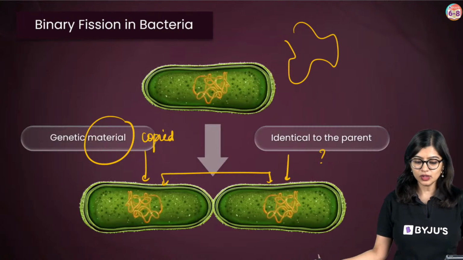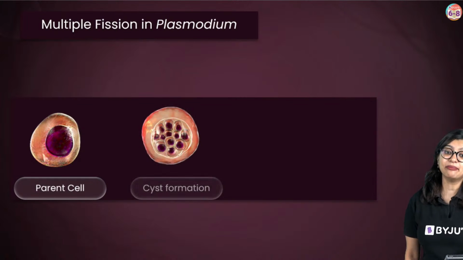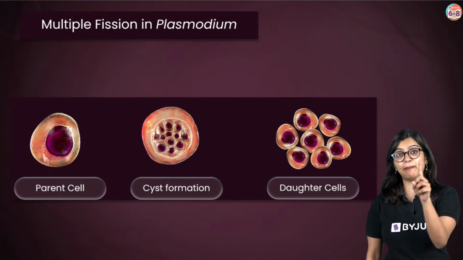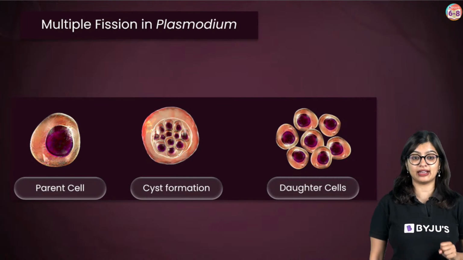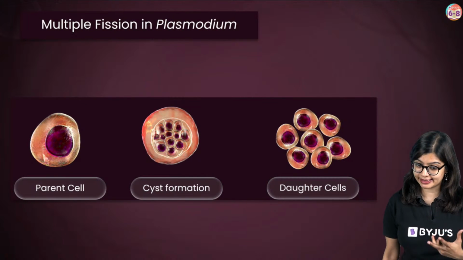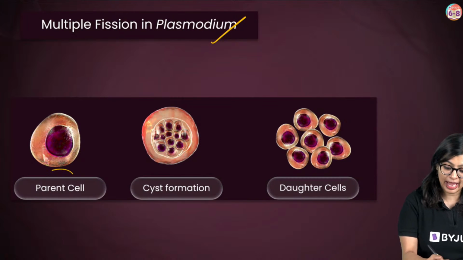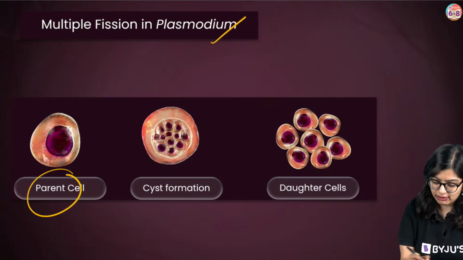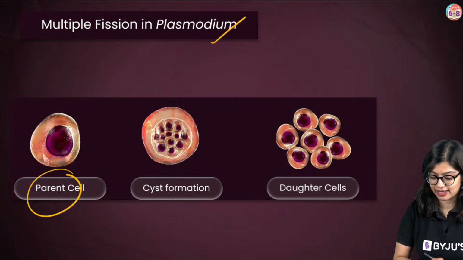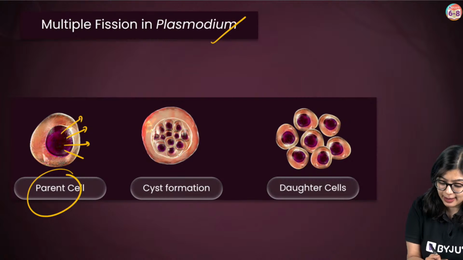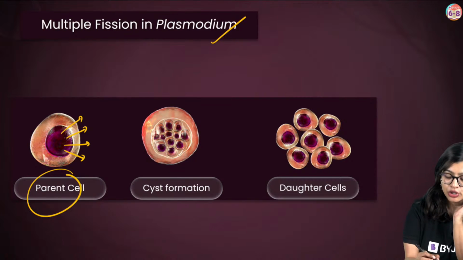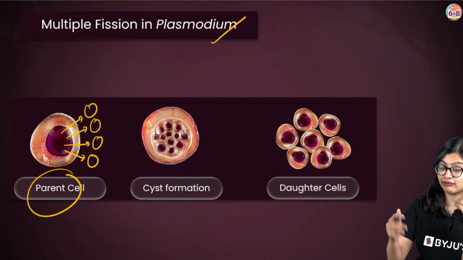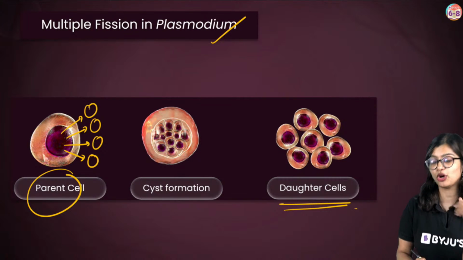Awesome. Now, in amoeba and bacteria, we saw that one parent is splitting and giving rise to two. But in some cases, like Plasmodium, the parent cell will give rise to many. From one single parent cell, the nucleus will make multiple copies, and of course they will then give rise to multiple daughter cells.